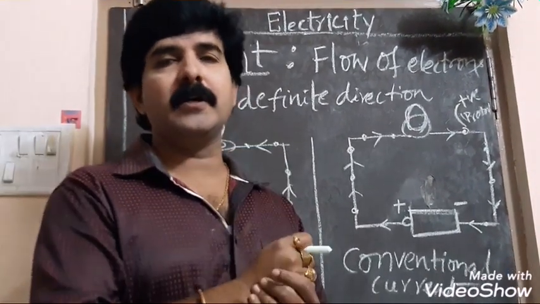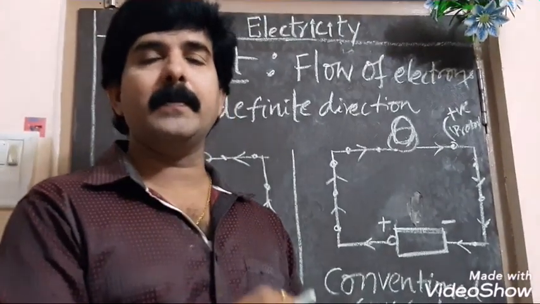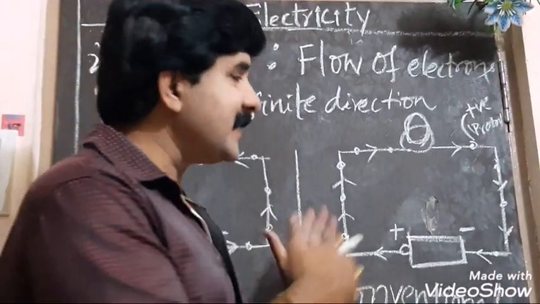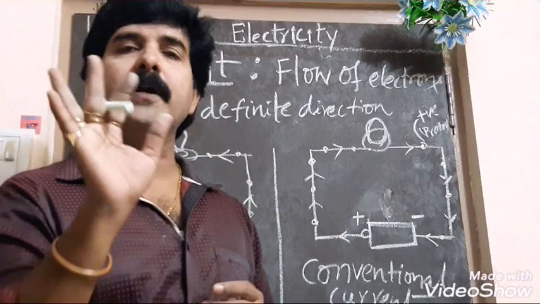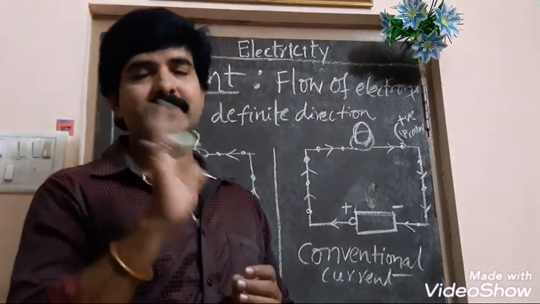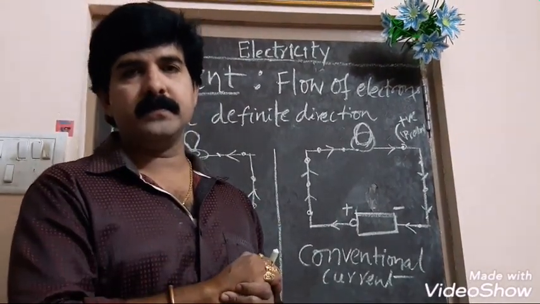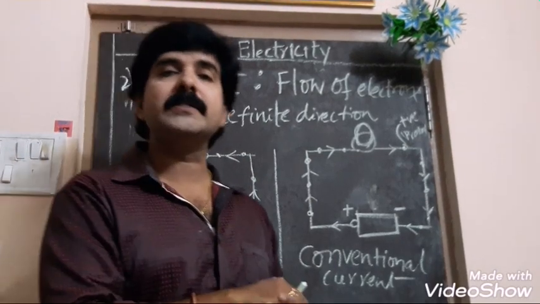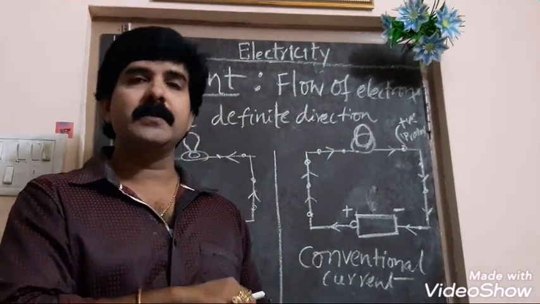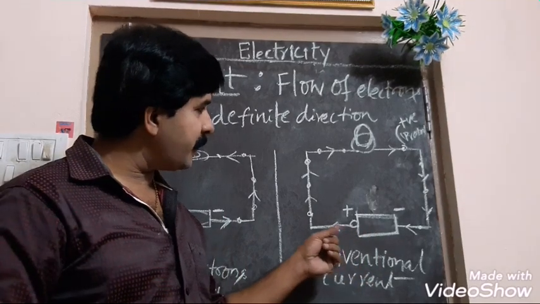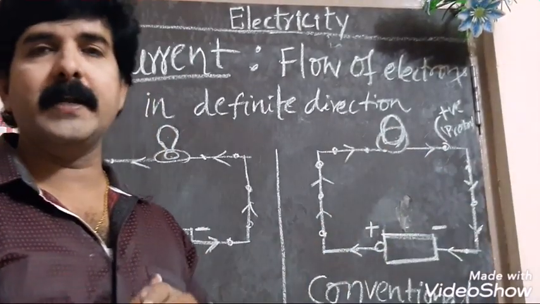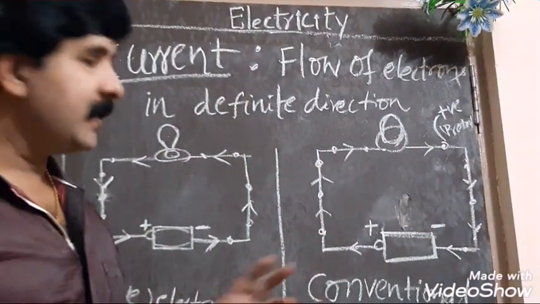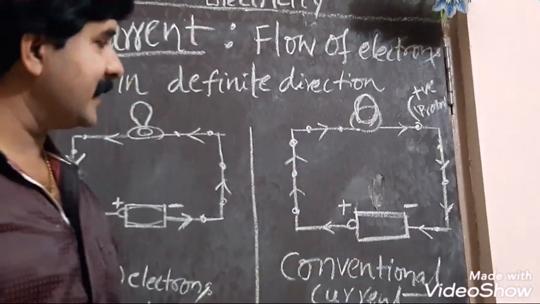Scientists thought that the flow of electricity was only because of positive particles, those called protons. They thought that protons alone participate in the flow of current. So the flow chart was given like this.